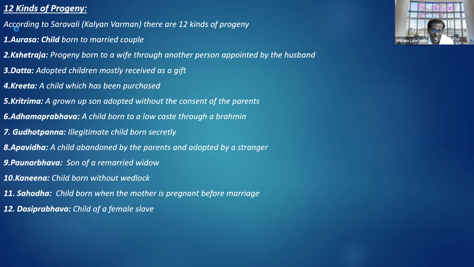Gudotpanna, illegitimate child born secretly. Pavita, a child abandoned by the parents and adopted by a stranger. Paunarbhava, son of a remarried widow. Kanina, child born without wedlock. Sahoda, the child born when the mother is pregnant before marriage. Dasi Putra, child of a female slave.